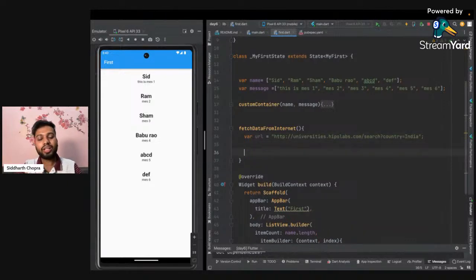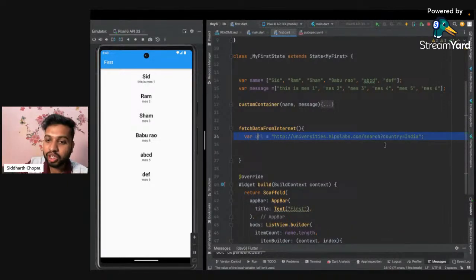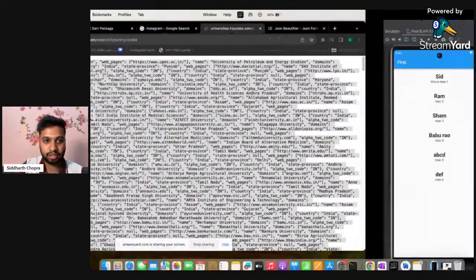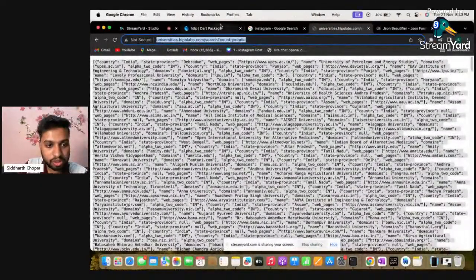Okay. Now this URL is of string type, but I want to convert it to an actual URI. This will actually not be a string variable, but some kind of URL. So for that, we have to parse this thing. And how to parse, this information is also available.